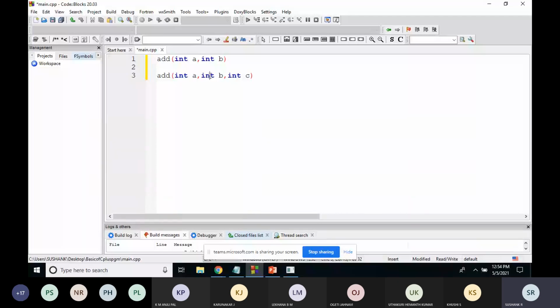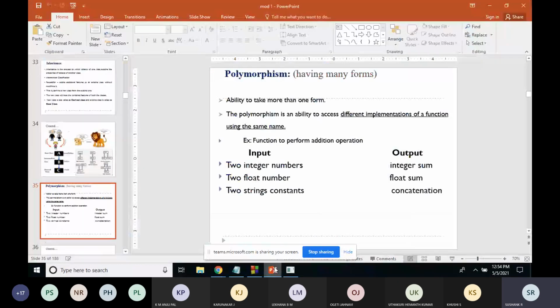Next one is runtime polymorphism. For that, we can give virtual function as the example. As of now, you just need to know that polymorphism means the ability to take more than one form. The simple example which I gave: someone can be a father in their house and an employee in the organization, two different characteristics. And you can be a son or a daughter in your house, and when you go to the college you will be a student. These are some real life examples.